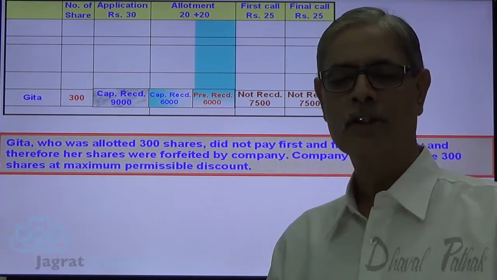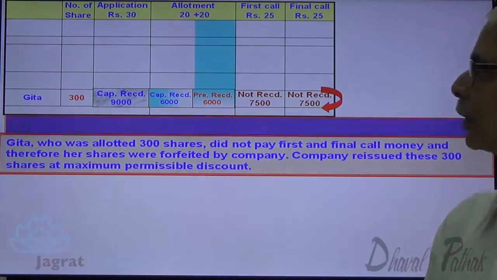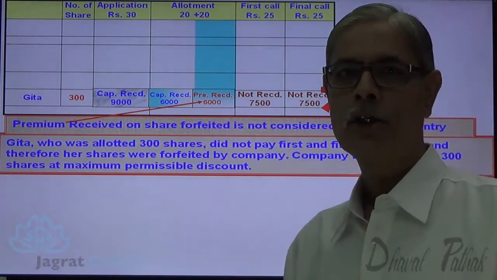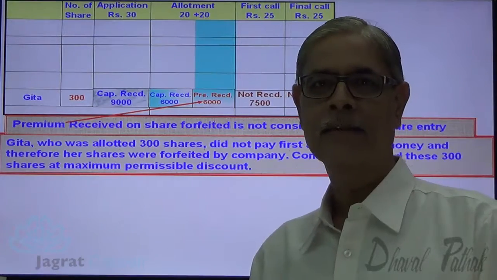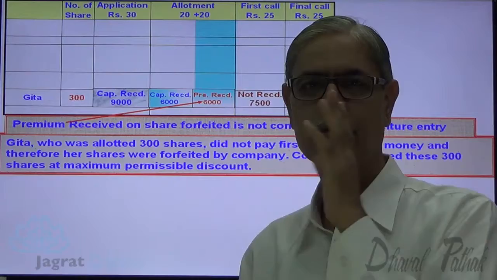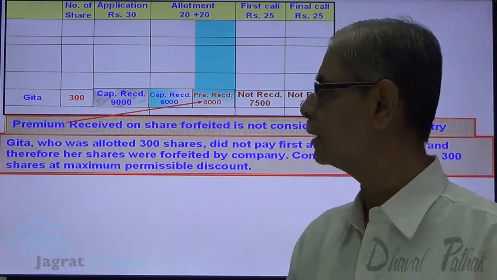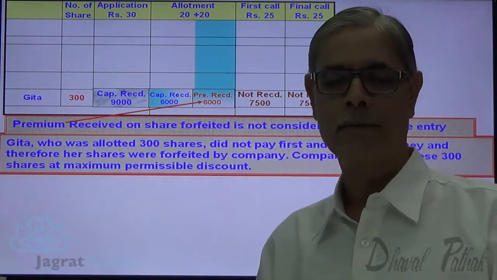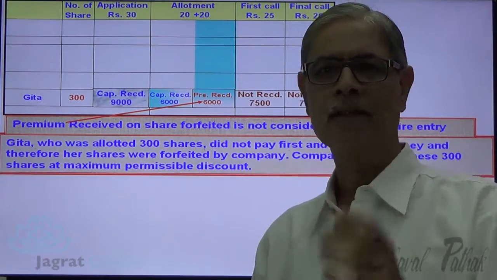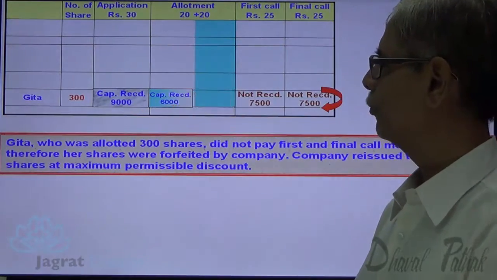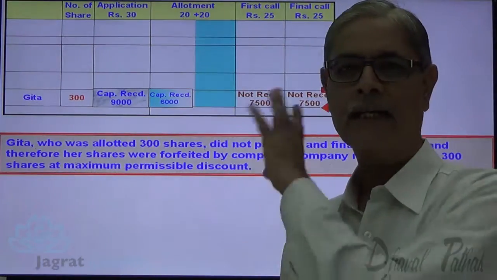Now let me first write down the forfeiture entry. Here the called up capital is 100 rupees. So the share capital that gets cancelled is 100 rupees per share. So on 300 shares into 100, 30,000 is the share capital cancelled. Now when we write the forfeiture entry, the premium has been received, and premium received is not considered in the forfeiture entry. So let me remove this premium received from this working so that I can avoid it comfortably.